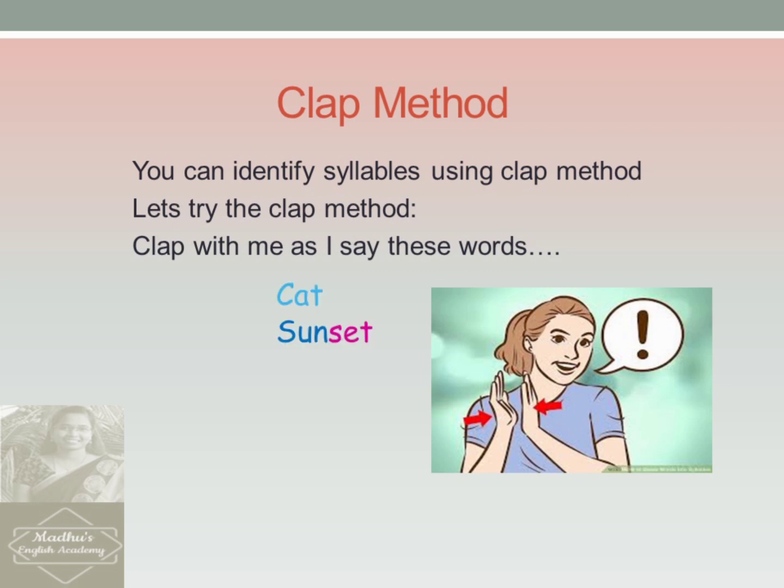Cat, sunset, radio, book, teacher, tractor. So children, cat has one syllable, sunset has two syllables, radio has three syllables, book has one syllable, teacher has two syllables, tractor has two syllables.